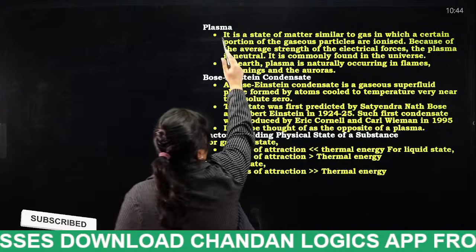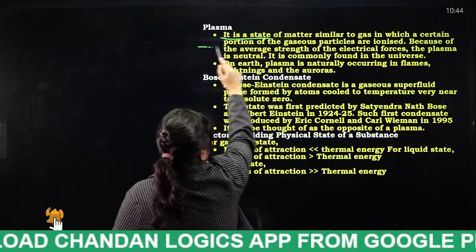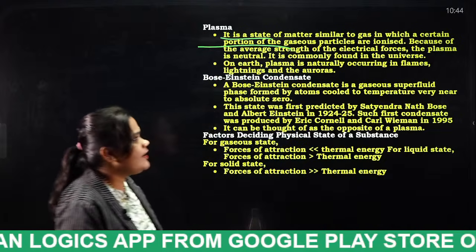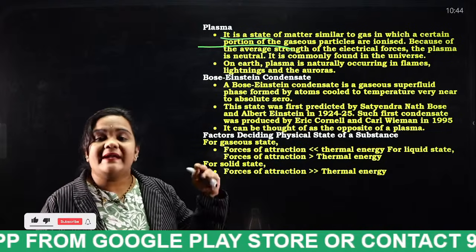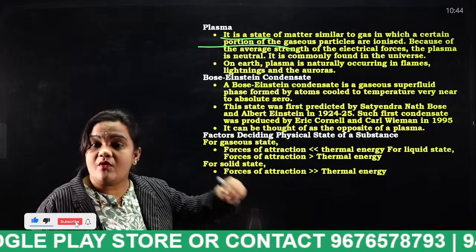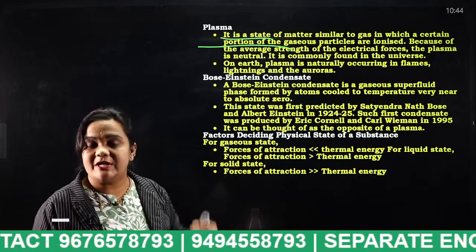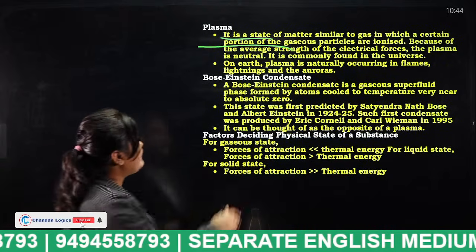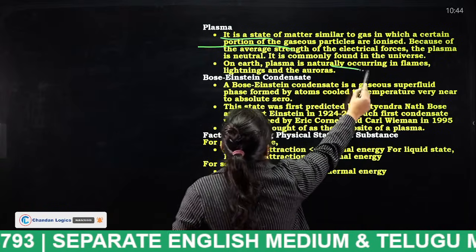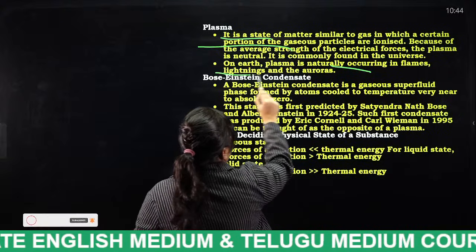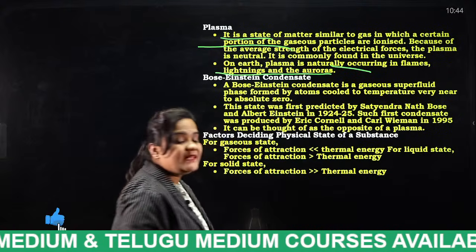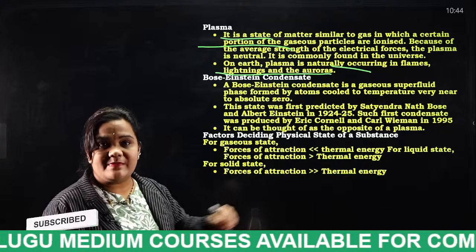It is a state of matter similar to gas in which a certain portion of the gaseous particles are ionized. So what I said, in a gas, if a certain portion of the atoms or electrons gets ionized, that particular state is known as what? Plasma. What are the perfect examples? Flames, lightnings and auroras. So these are the perfect examples for the plasma state.